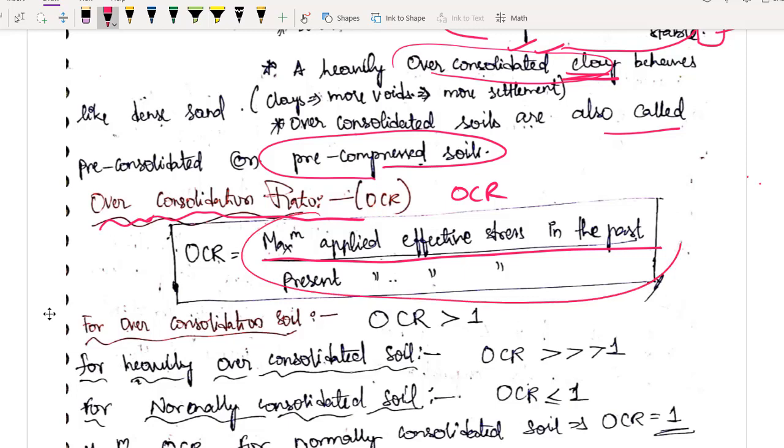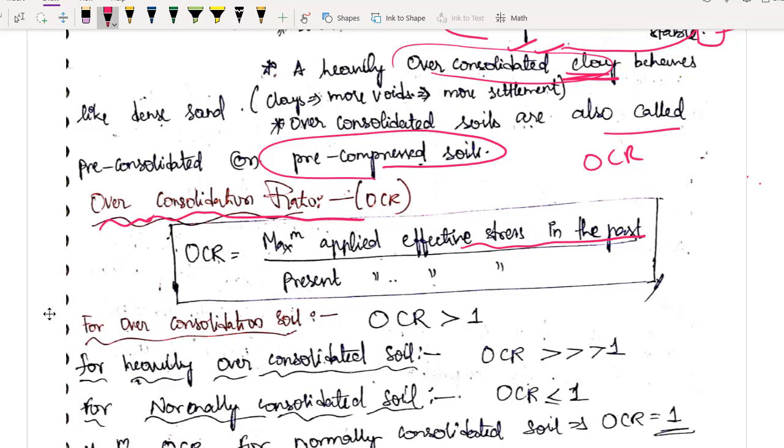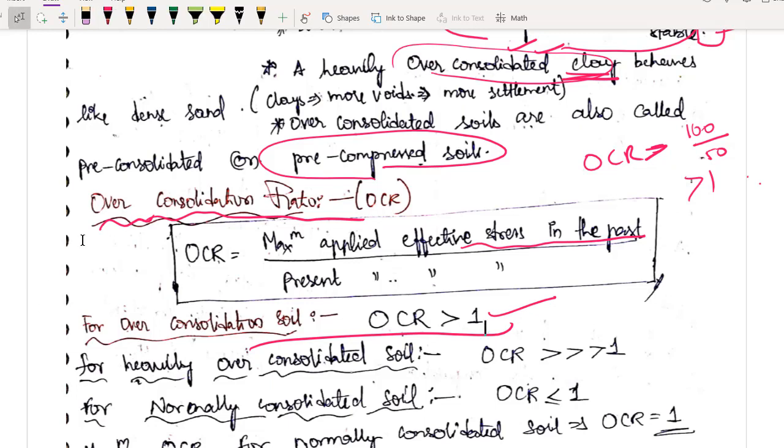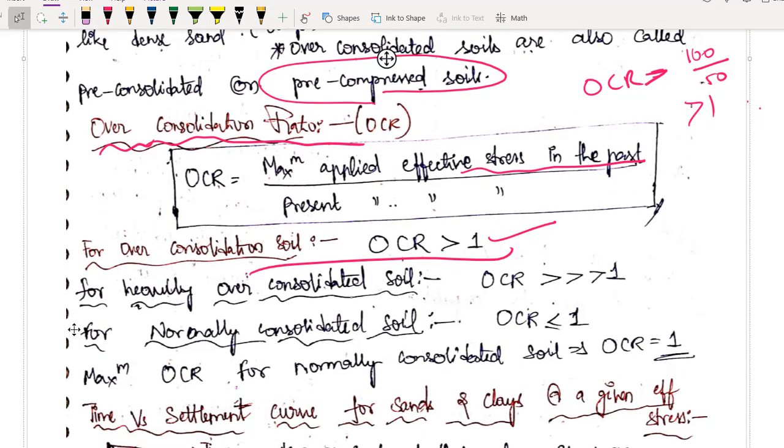Just by seeing this definition, can you tell me what should be the OCR value for over consolidated clays? See, common sense की बात है, maximum applied effective stress in the past. For over consolidated soils, your OCR value should obviously be greater than 1 because in the past more stress was applied compared to the present one. For example 100 था पहले, अब you are applying only 50, so your value is obviously greater than 1. I hope you got the point. For over consolidated soils, your over consolidation ratio value should be greater than 1. If it is heavily over consolidated soil, it should be much greater than 1.